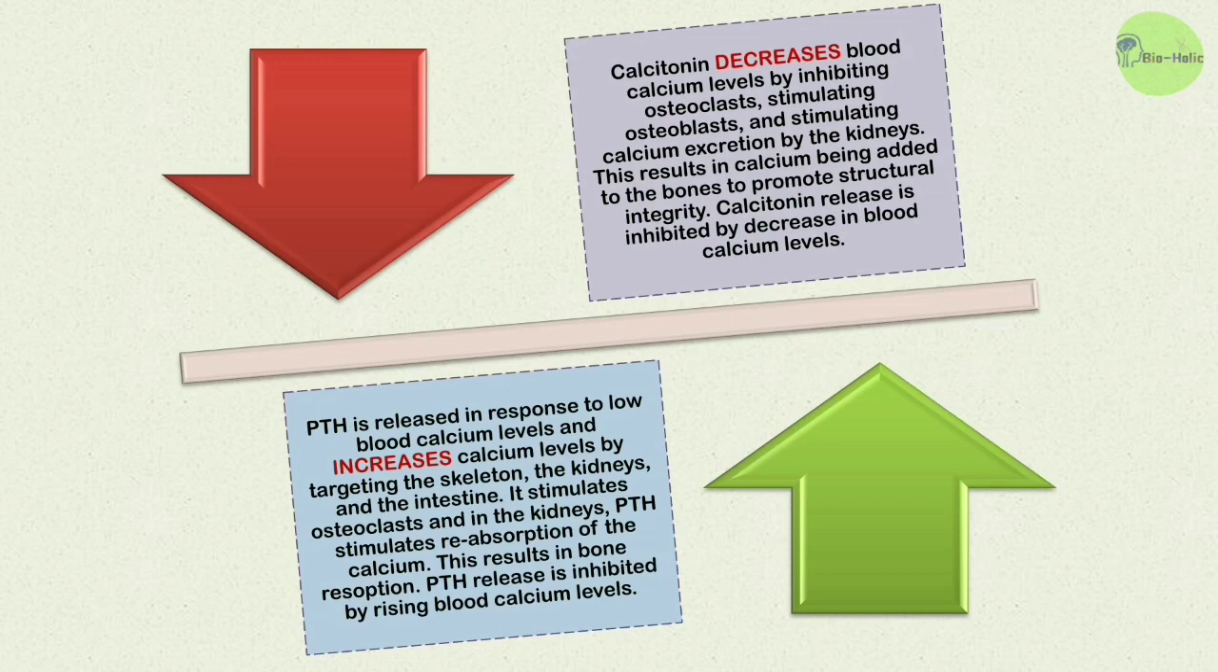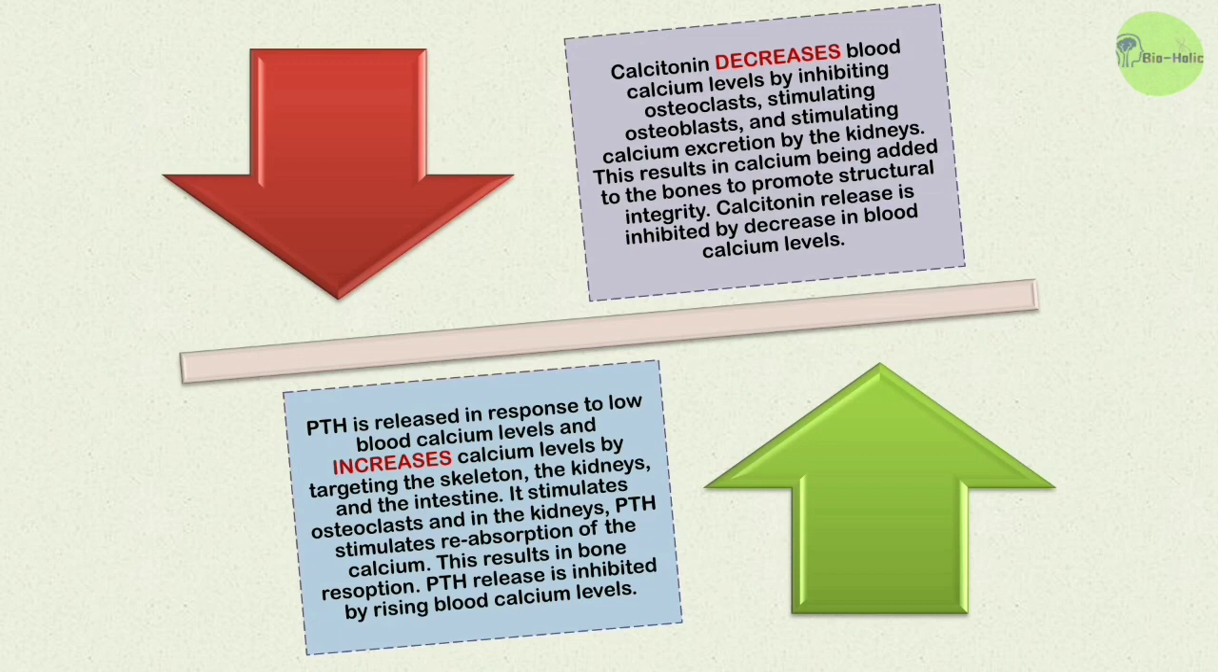So calcitonin decreases blood calcium levels by inhibiting osteoclasts, stimulating osteoblasts, and stimulating calcium excretion by the kidneys. This results in calcium being added to the bones to promote structural integrity. Calcitonin release is inhibited by a decrease in blood calcium levels.